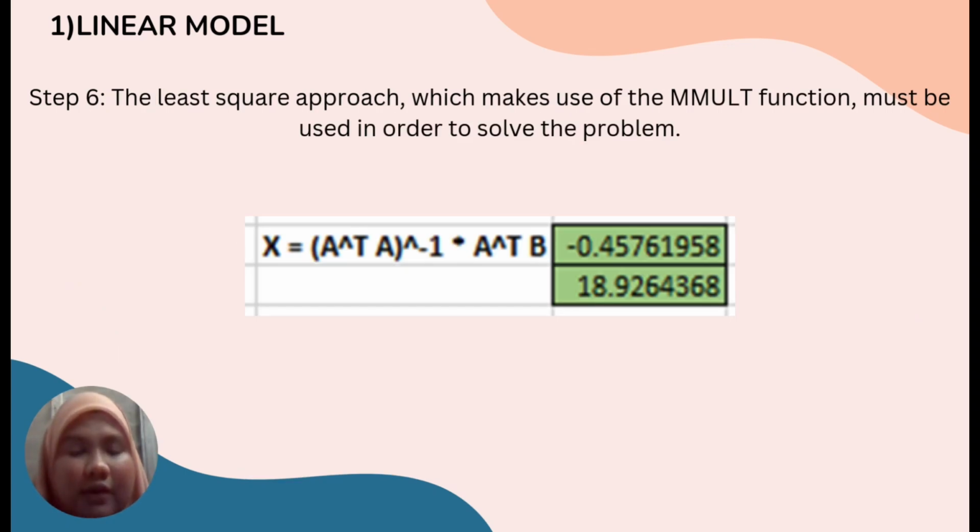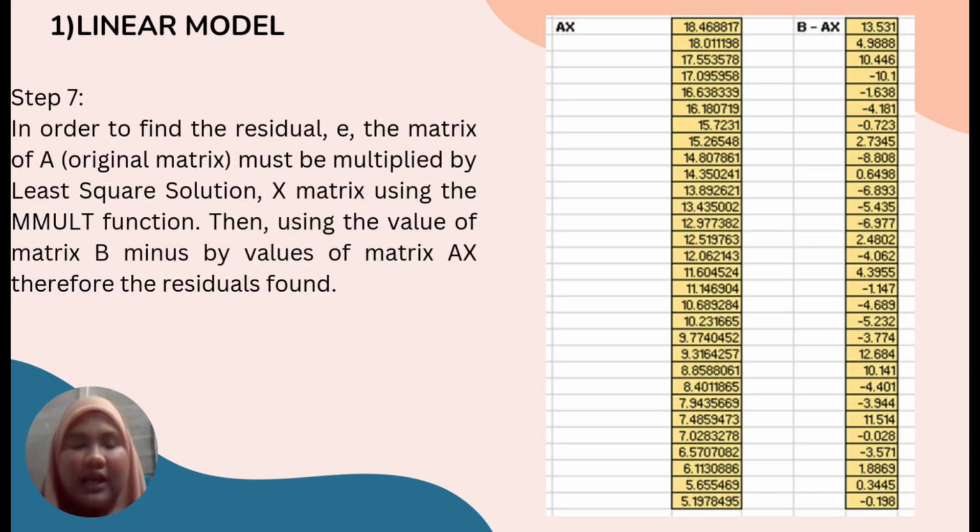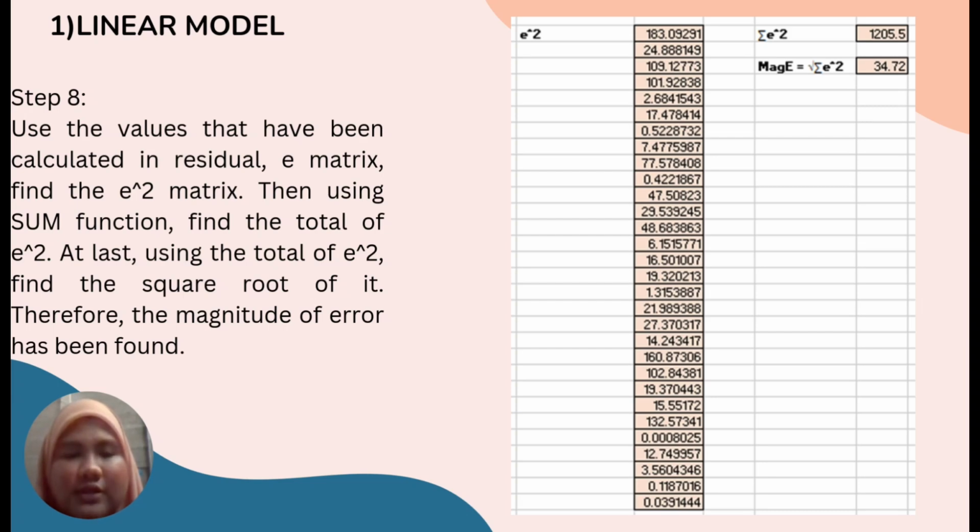Step 6. The least square approach, which makes use of the mMult function, must be used in order to solve the problem. Step 7. In order to find the residual E, the matrix of A, original matrix, must be multiplied by least square solution, X matrix, using the mMult function. Then, using the values of matrix B minus the values of matrix AX, the residuals are found.